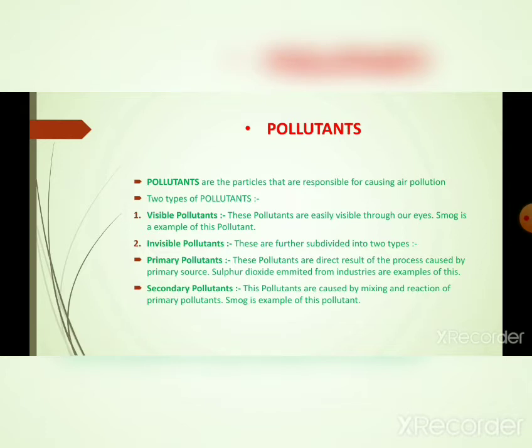The sulfur dioxide emitted from industry is a direct example of that. Now, the secondary pollutant is formed from the reaction between the primary pollutants. For example, pollutants caused by the mixing and reaction of the primary pollutants. Example, smog. Smog is a result of the reaction of various pollutants in the air. So smog is an example of a secondary pollutant.